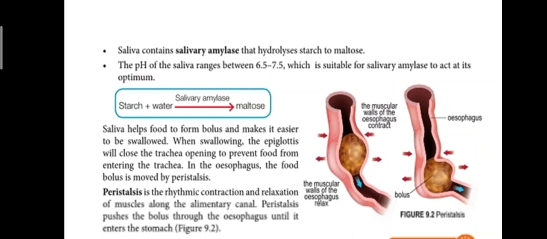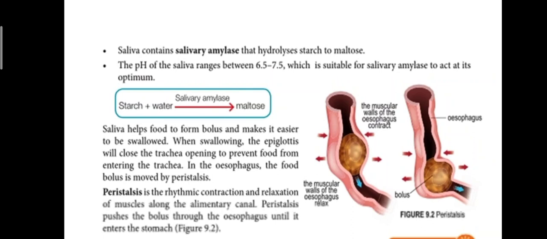Mesti tutup opening of trachea, kalau tidak nanti silap masuk ke dalam trachea. So remember, trachea is untuk pernafasan. So the epiglottis will close the trachea opening.